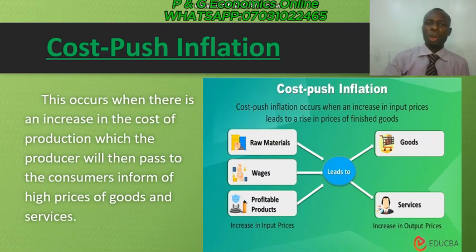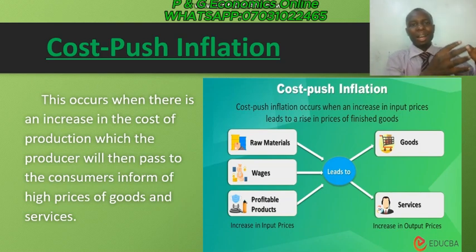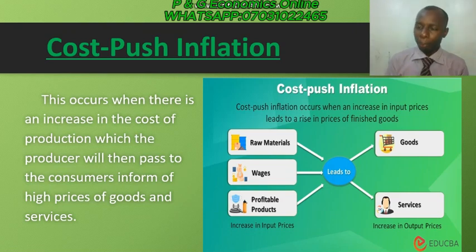Now, the question is: why would producers increase the unit price of their products? It is because their inputs have increased in price. What are some of these inputs? We have raw materials, wages, and cultivated products.